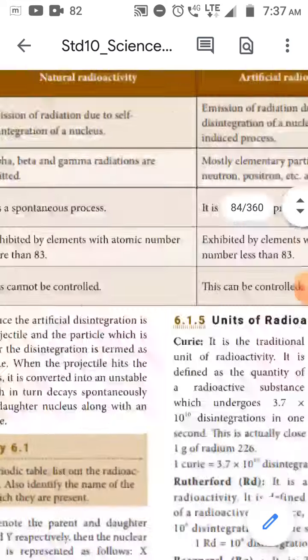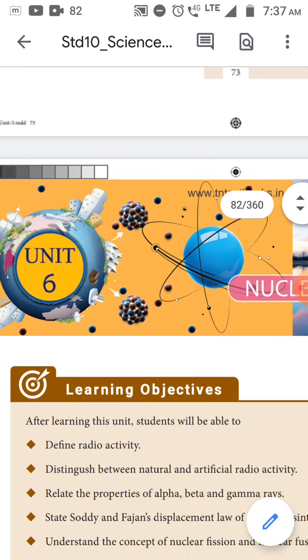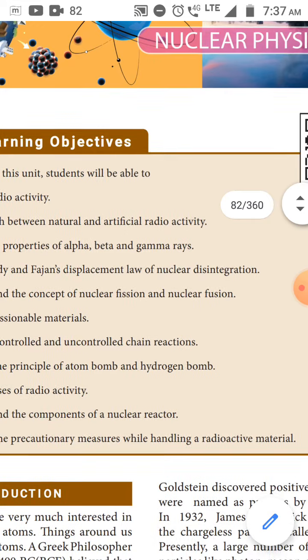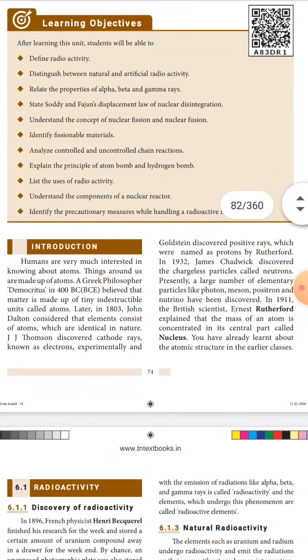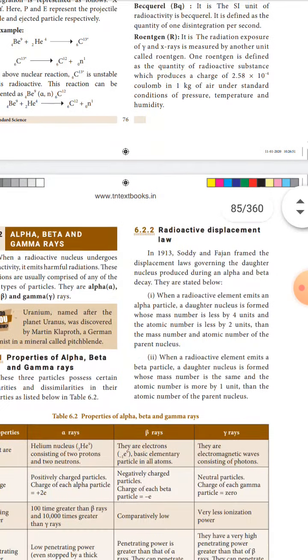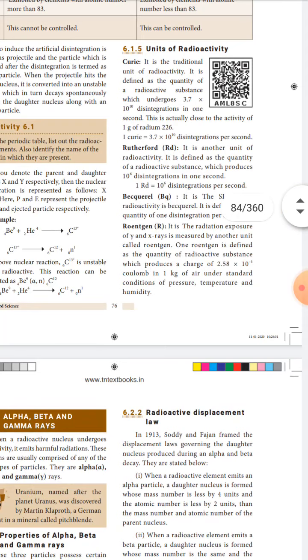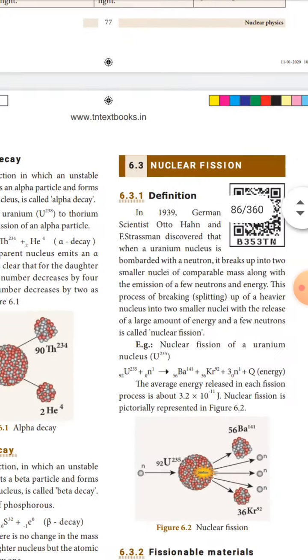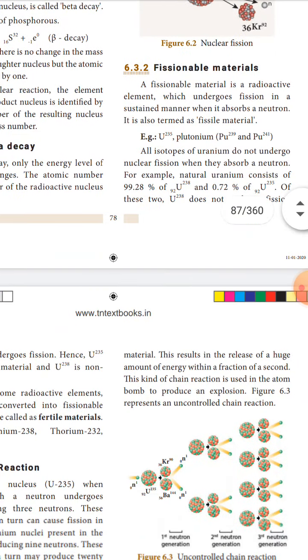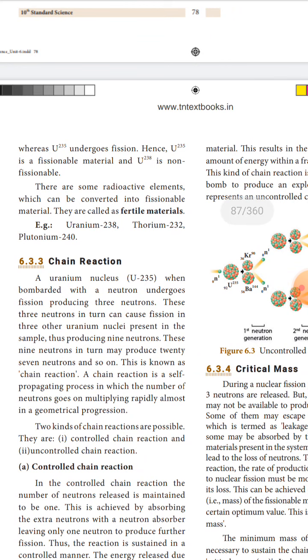Now we are going to see the important points in Lesson 6, Unit 6, Nuclear Physics. We are studying 10th standard science subject. This is the continuation of video number 13. We already saw nuclear fission and fissionable materials. Now the continuation of this.